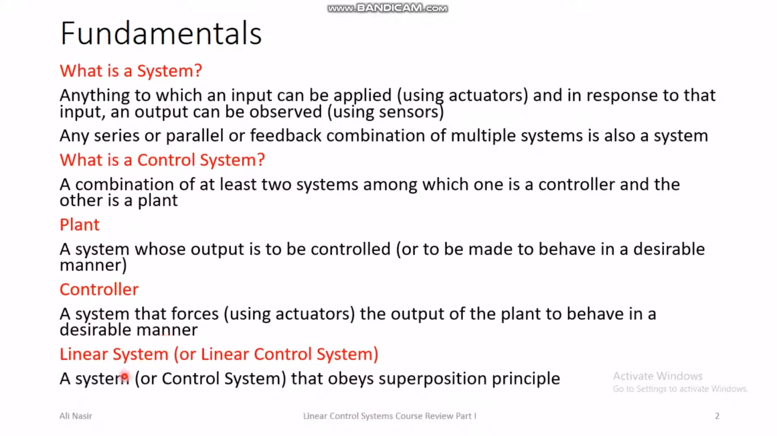A linear system or a linear control system is a system that obeys the superposition principle. All of these concepts are fundamental to this course, and if these concepts are not clear in your mind, then your understanding of the whole course will be weak. So it is very important to firmly understand what a system is, what a control system is, what a plant is, what a controller is, and what a linear system is.